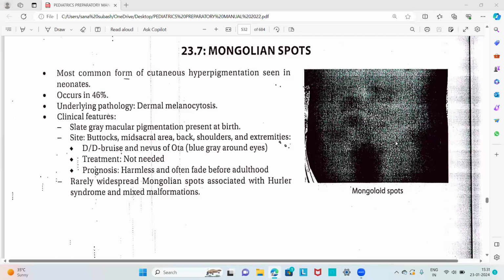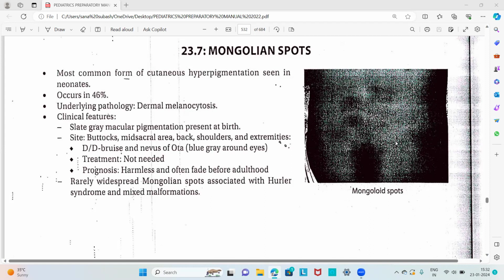Today's another short note is regarding the skin disorder, the Mongolian spot, which is asked as a short note. The Mongolian spot is a common form of cutaneous hyperpigmentation seen in neonates, which occurs in about 46% of cases. The underlying pathology behind the formation of the Mongolian spot is dermal melanocytosis. The clinical features include slate gray macular pigmentation present at birth. The usual sites are the buttocks, mid-sacral area, back, shoulders, and extremities.